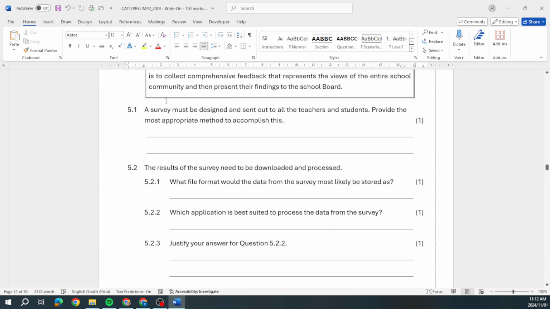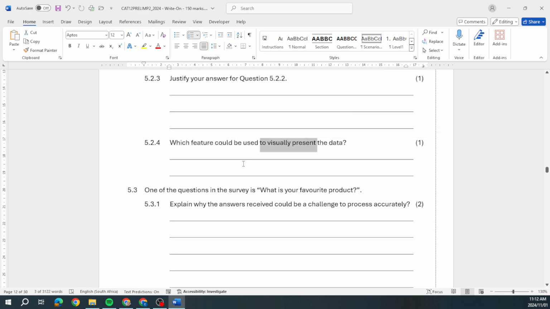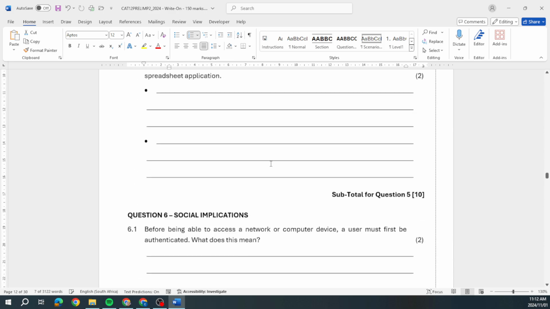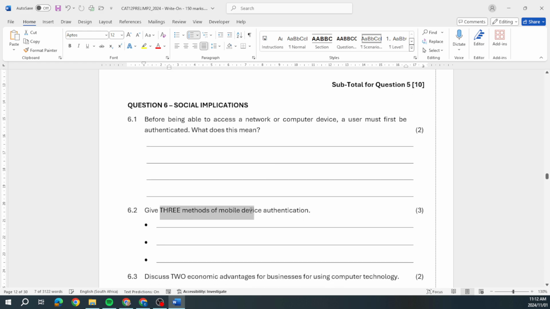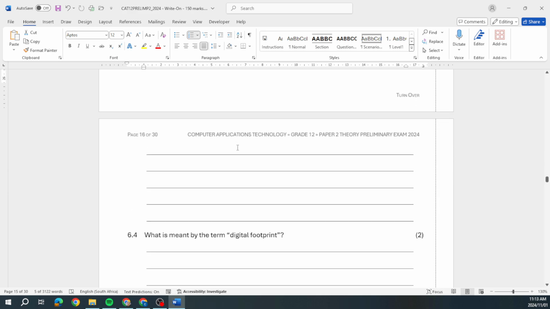Going on to information management, surveys, questionnaires. How the data is presented in the survey or questionnaire. How could questions be improved? Okay, so you can see it's all around that. Our social implications, 3 methods of mobile device authentication. A user must first be authenticated. What does authentication mean? You know, things like captcha, where they throw up the image and they ask you, are you a robot? And then you got to do the puzzle, all those type of things.